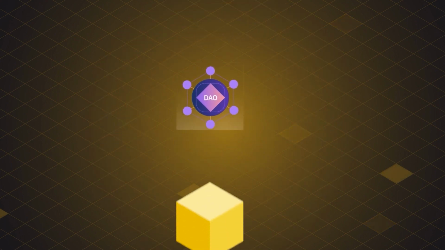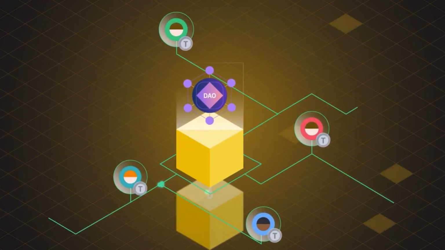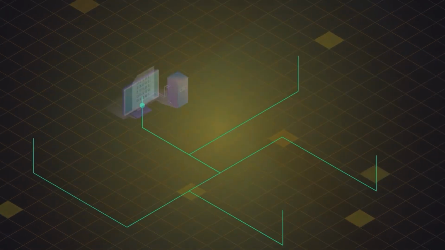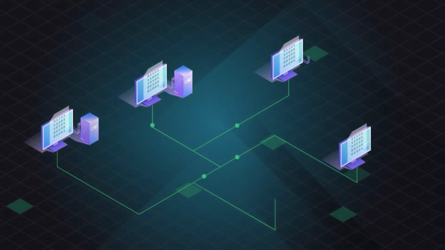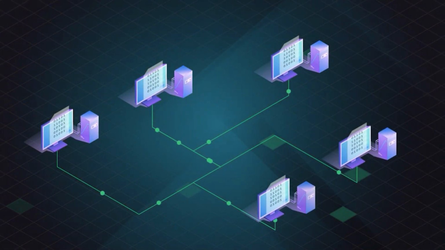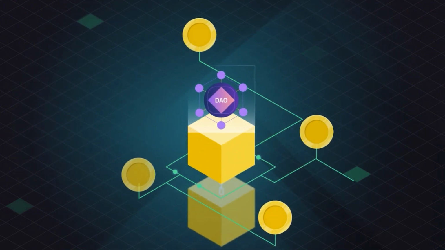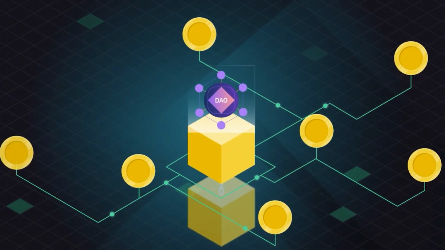With no central authority, token holders of a DAO collectively cast votes for the management of the DAO. All votes are posted on a blockchain for public viewing. Because of their decentralization and transparency, as well as their ability to work with self-executing smart contracts, DAOs have become a popular governing method in the blockchain and crypto space.